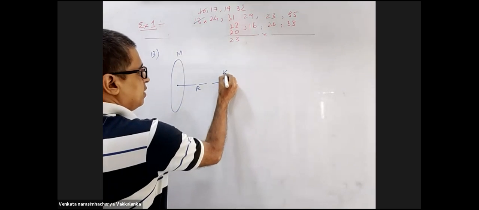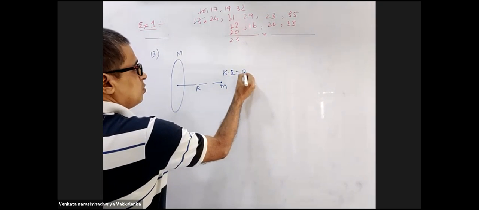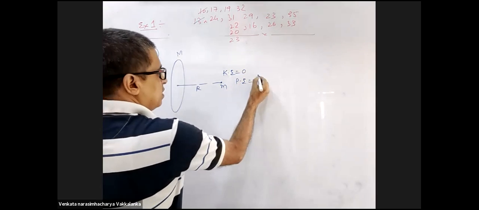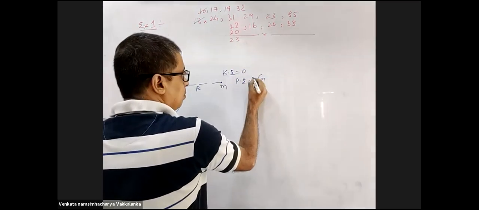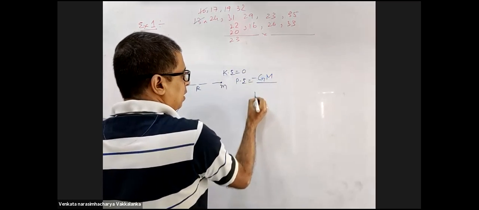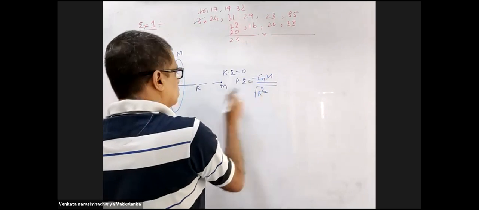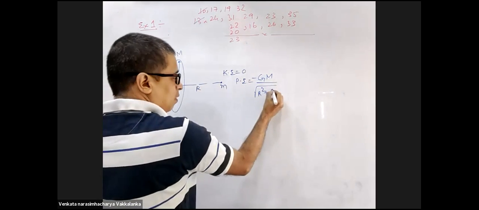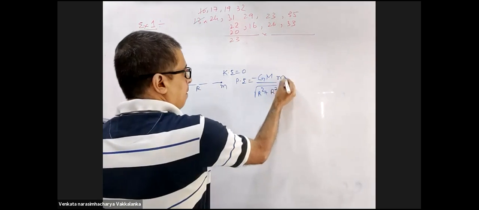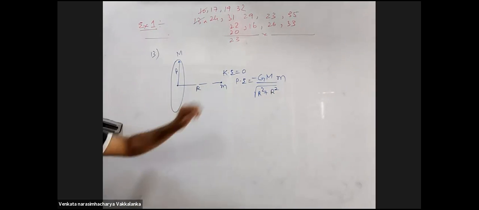So the total energy here: kinetic energy is 0. Potential energy is minus G capital M small m by root over of R square plus X square, where X is r. This is the potential energy initially.